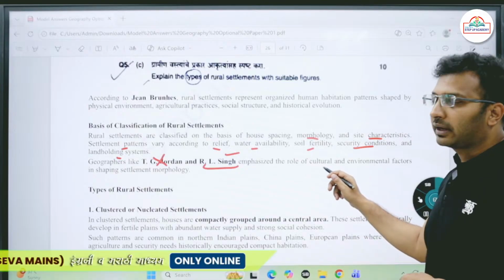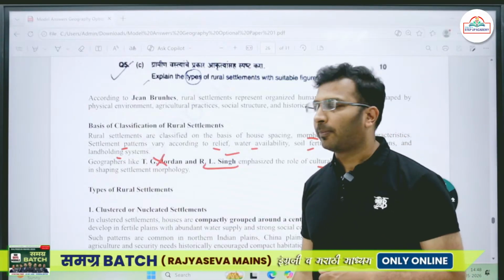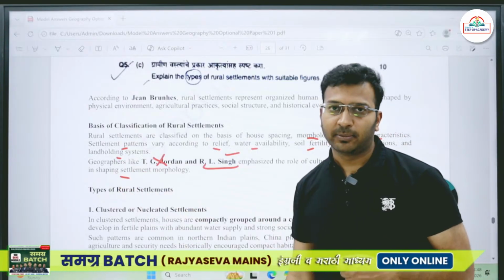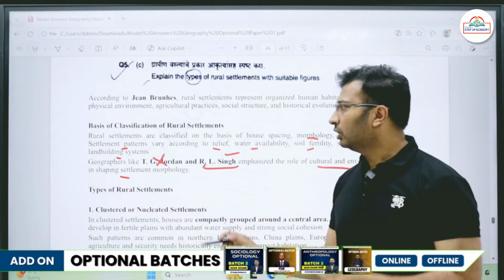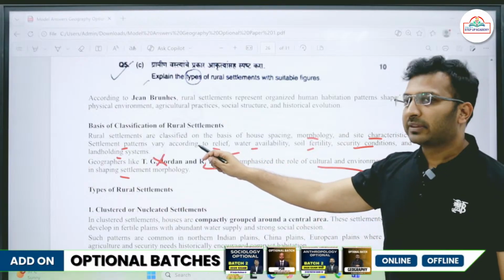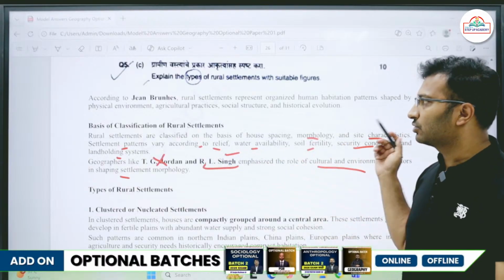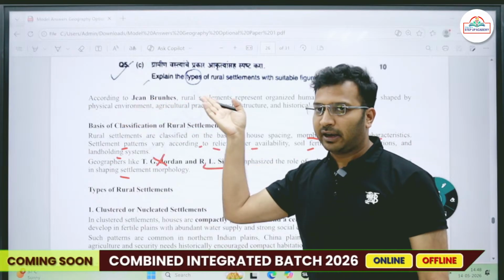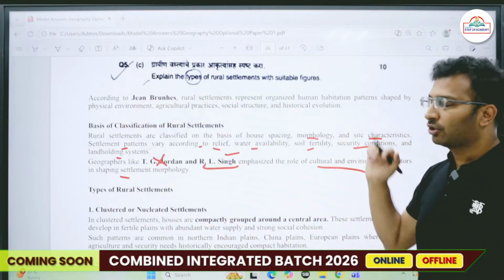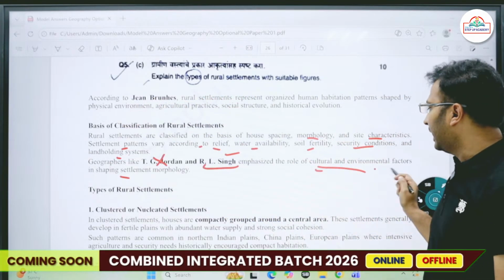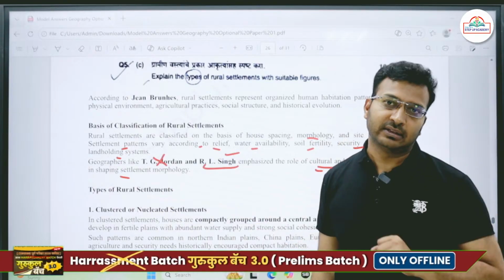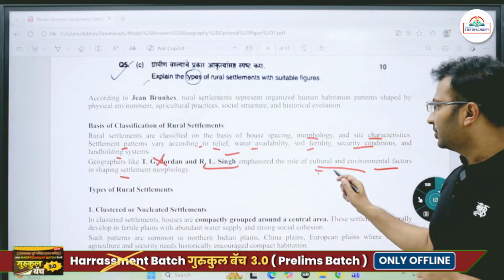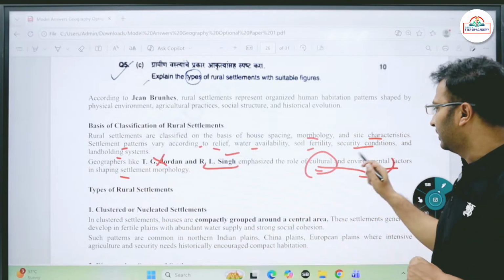They emphasize the role of culture as well as the environment in shaping the settlement morphology of the rural areas. So these people said that it is not just physical aspects, that is relief, water availability, soil fertility, physical environment, agriculture practices, or history, but there are cultural and environmental factors that shape rural settlement. Okay, culture plays a significant role as well as the environment.